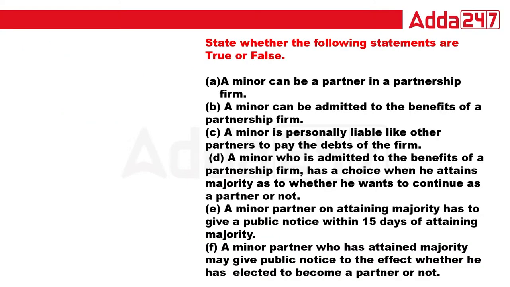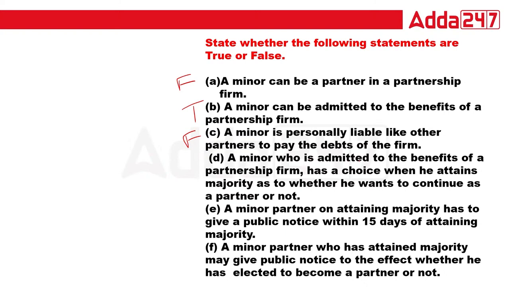Okay, now can a minor be a partner in a partnership firm? Minor. The answer is no. False. A minor can be admitted for the benefit. That is absolutely true. The minor can be admitted for the benefit. Okay. Is a minor personally liable like any partner to pay the debt? The answer is no. The minor's share can be taken for the liability. Otherwise, personally, the minor cannot be liable.